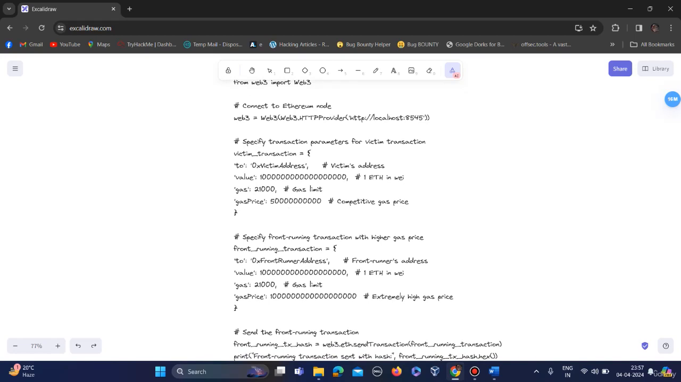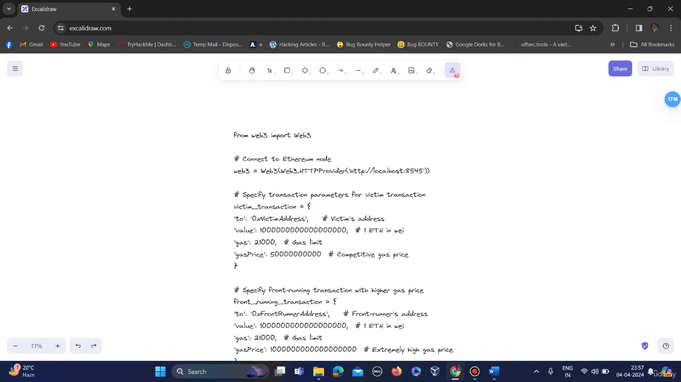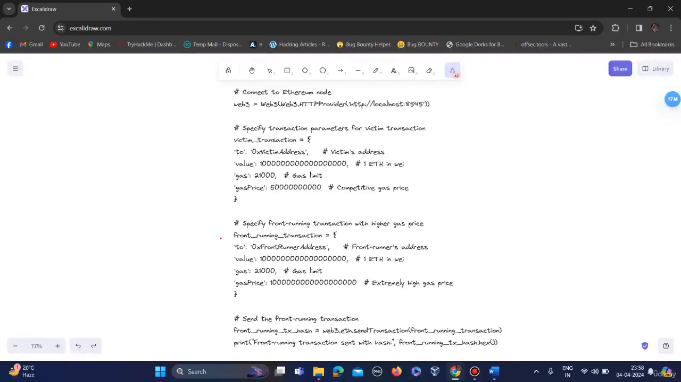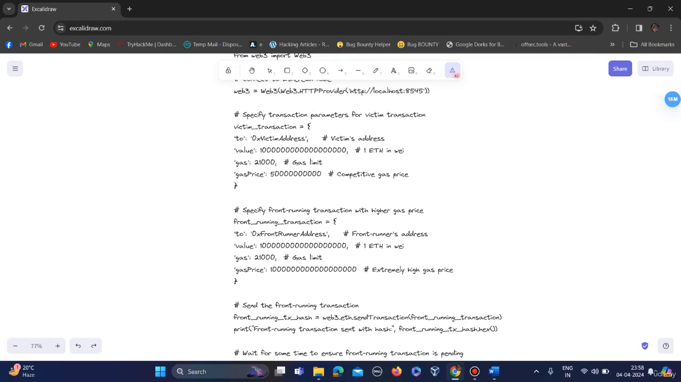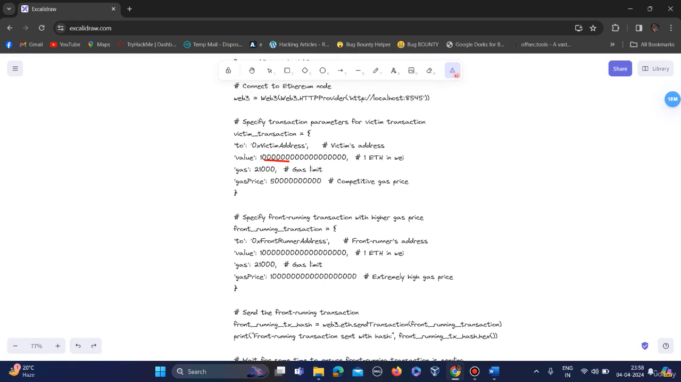So the attacker increases the gas price in his transaction. This whole block is of the victim transaction, and this block is of the attacker transaction. So this is the gas price of the victim. What the attacker did is he increased the gas price in his transaction, and you can see the value and gas limit are the same, only the gas price is different.